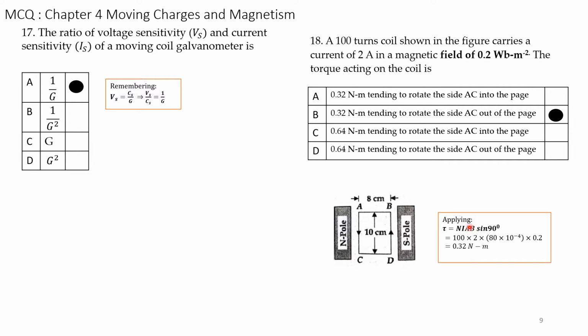So the correct answer is, using the right hand rule, it is out of the paper. That is 0.32 Newton meters tending to rotate the side AC out of the page. So you have to apply the right hand rule.